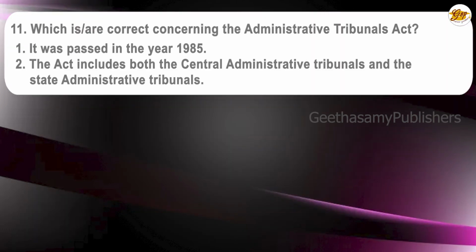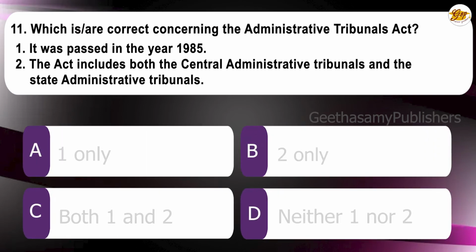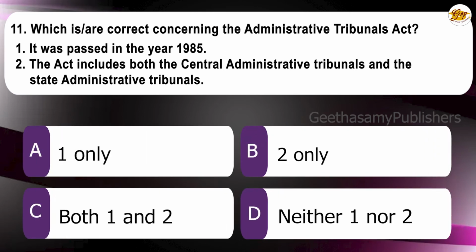11th question. Which is or are correct concerning the Administrative Tribunals Act? 1. It was passed in the year 1985. 2. The Act includes both the Central Administrative Tribunals and the State Administrative Tribunals. A. 1 only, B. 2 only, C. both 1 and 2 only, D.